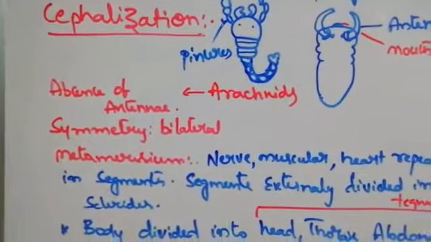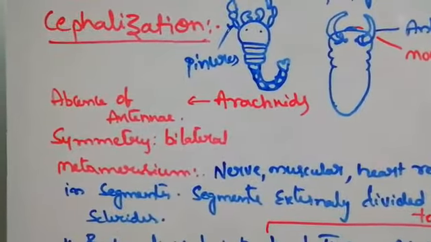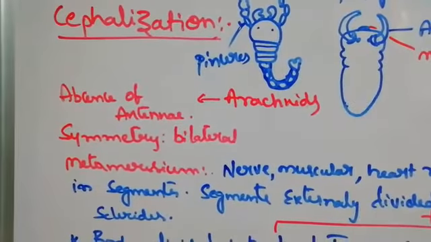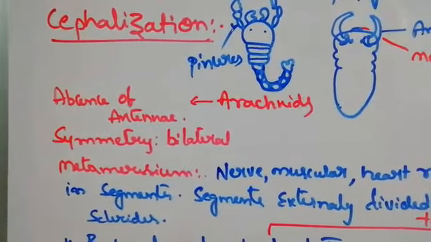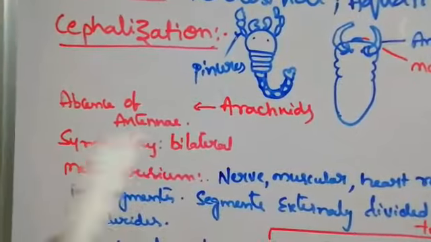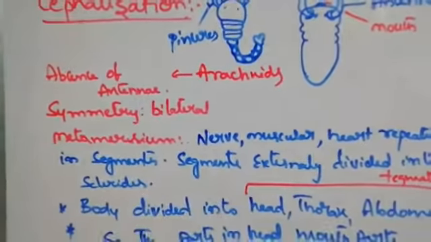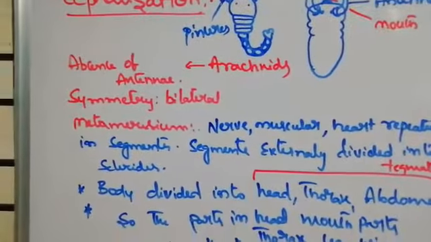Next, Arachnida, that means scorpions and spiders; they come under the class Arachnida. In these arachnids, antennae are absent. Instead of antennae, what do they have? Pincers are present. Symmetry: bilateral symmetry.